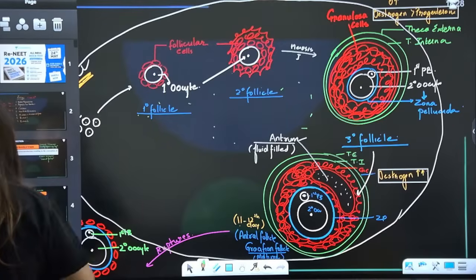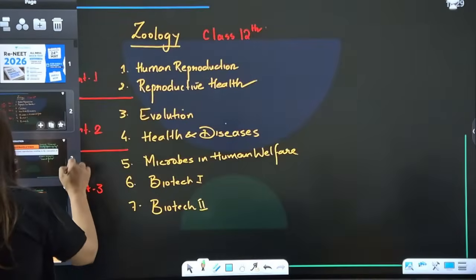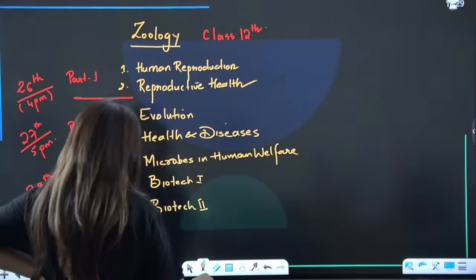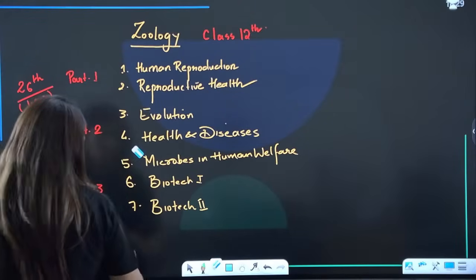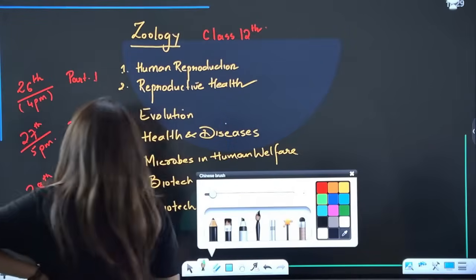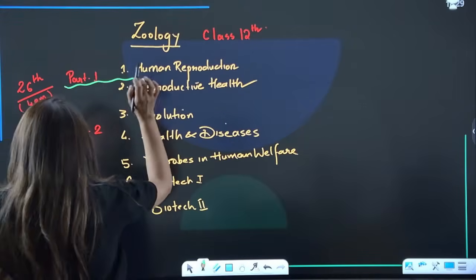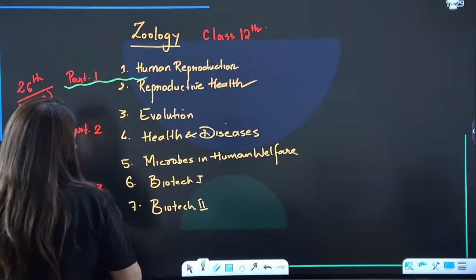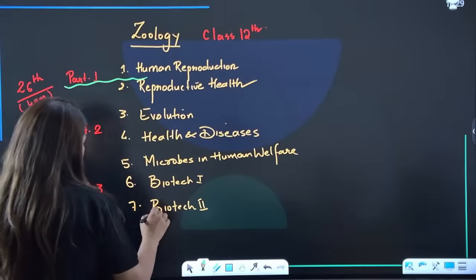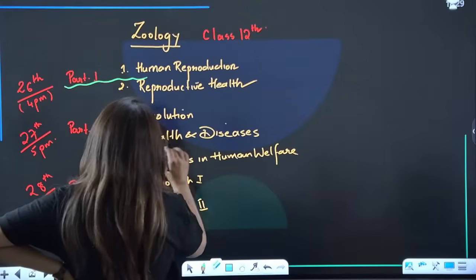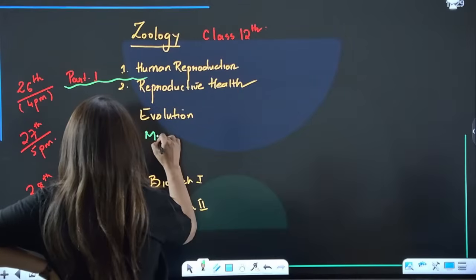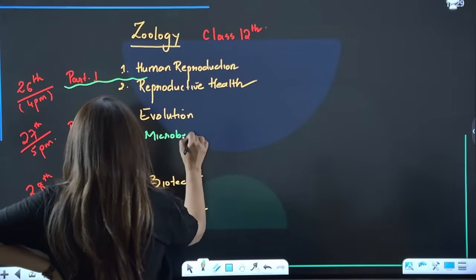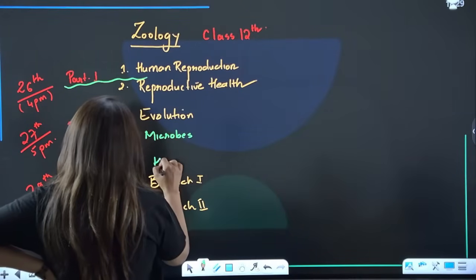That's what I planned. Yes, I think we are going to change this. So this is part 1. I'm going to complete this. Then reproductive health, evolution, and probably microbes will be discussed here. Microbes I'll discuss here. And here I'm going to take health and diseases.